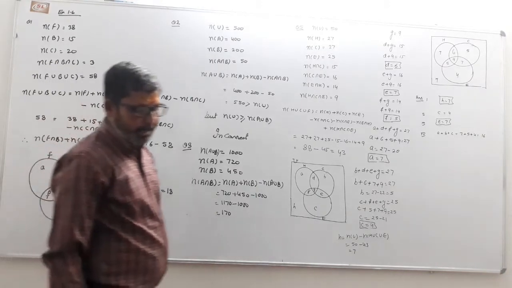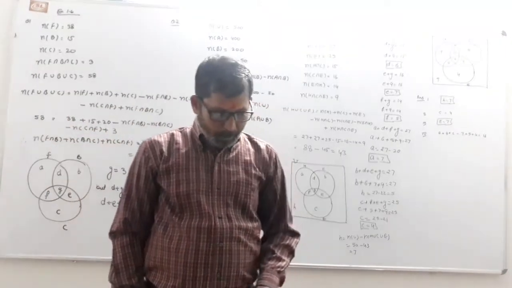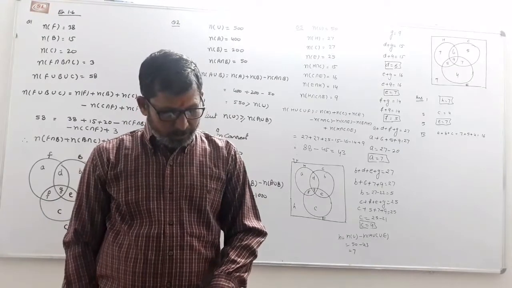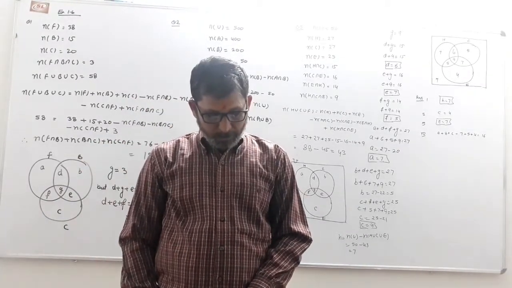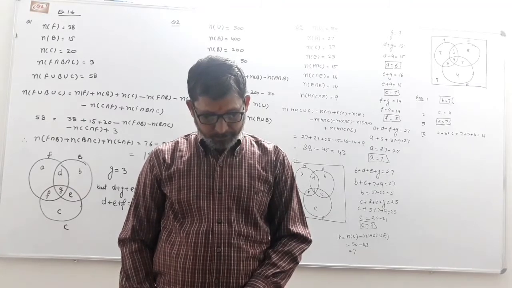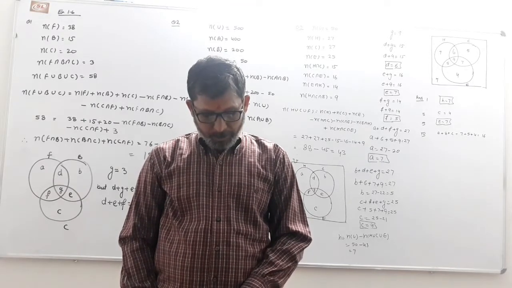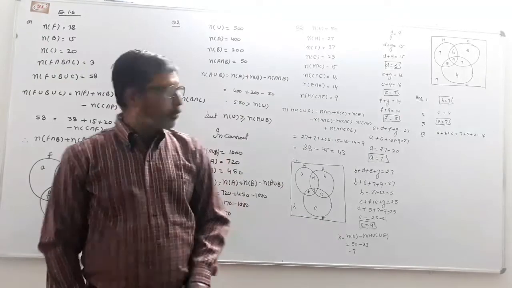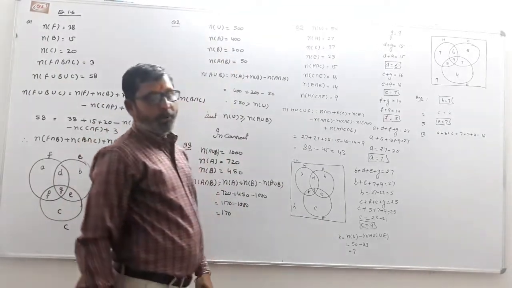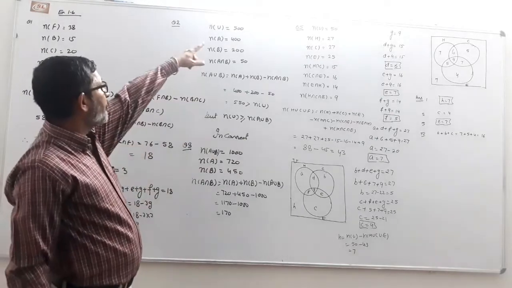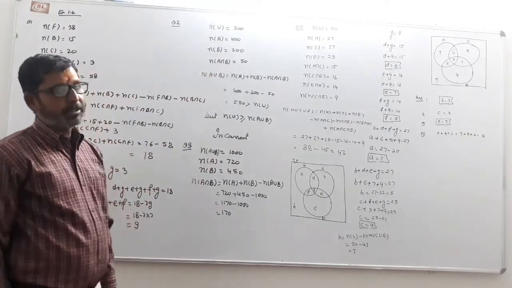In question number two, out of 500 car owners, 400 own car A, 200 own car B, and 50 own both. Out of 500, the union is 500, the universal set.